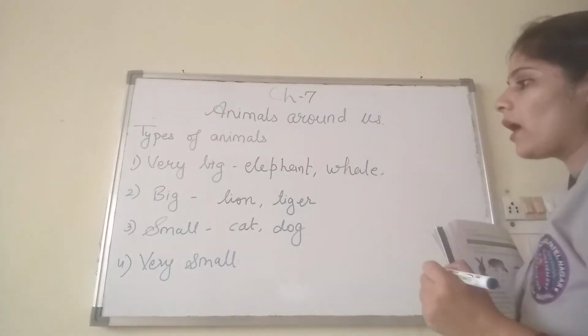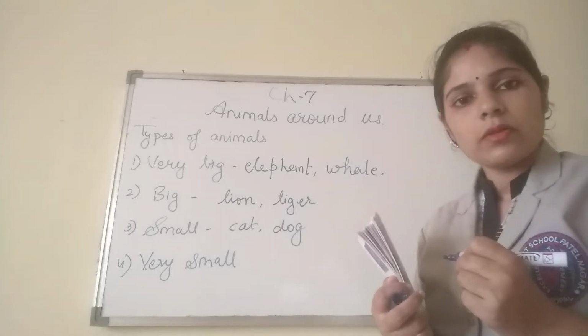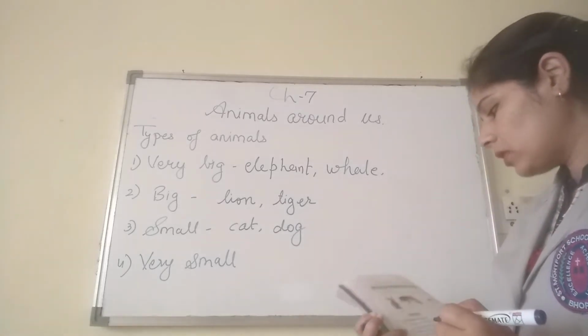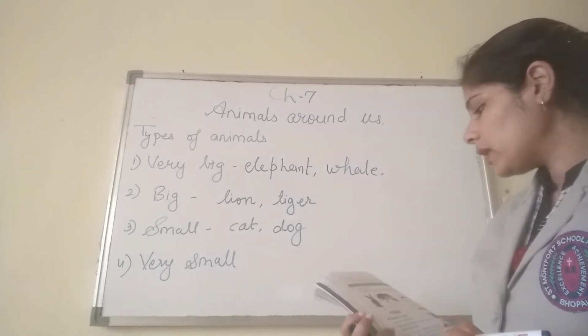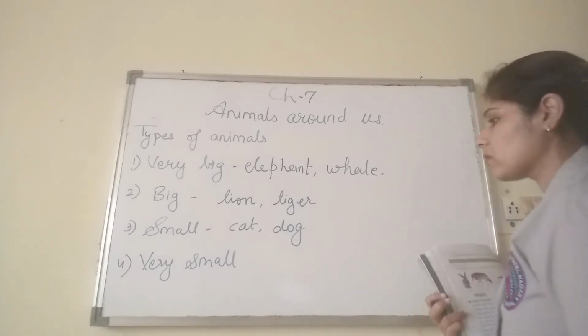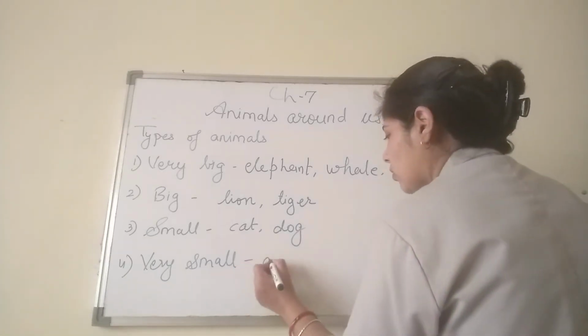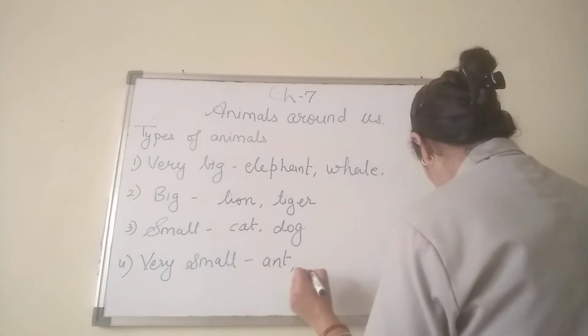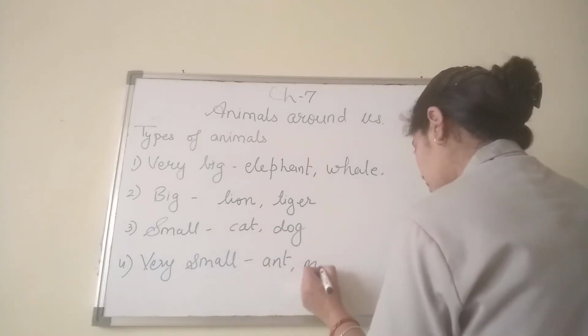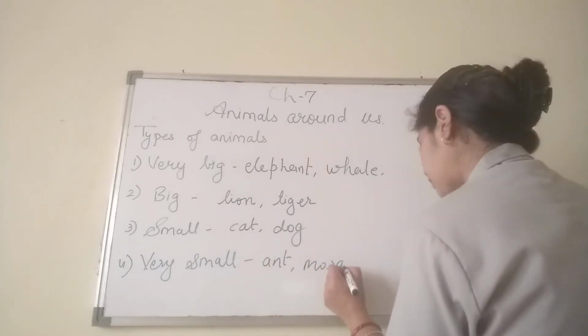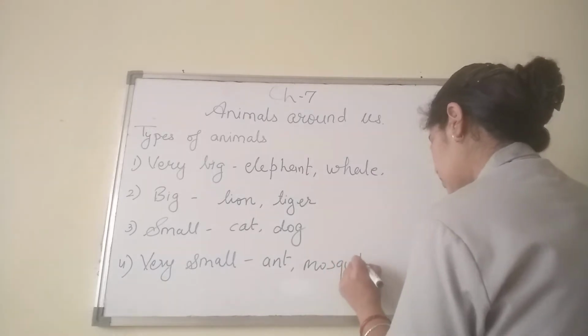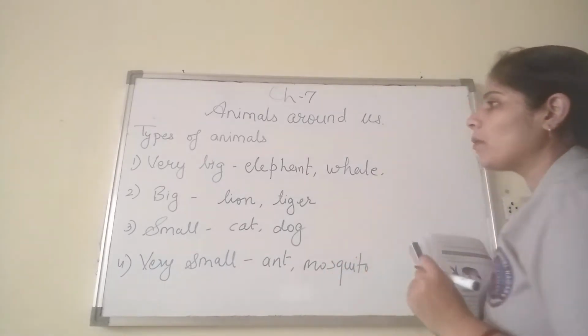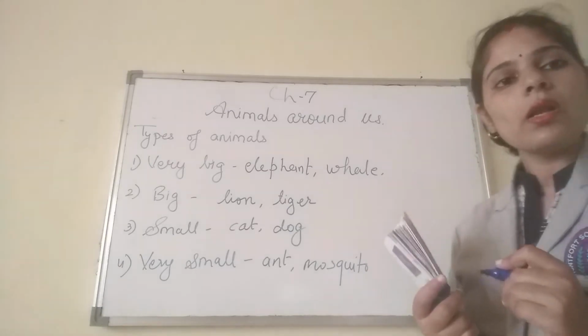These both are small animals. In very small animals you have ant, then mosquito. These all come under the very small animals.